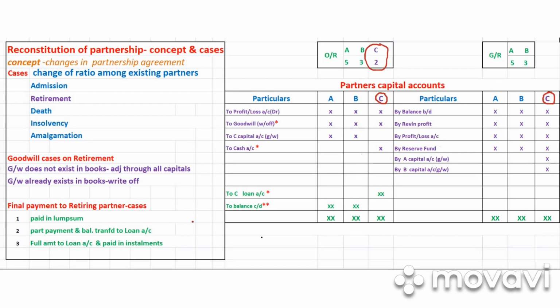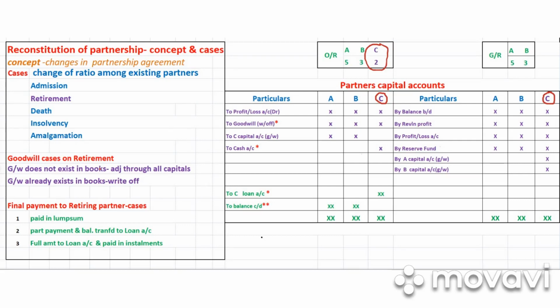Here in this case, one particular partner is leaving the partnership business due to some reason, maybe personal or something else. One particular partner does not wish to continue the business. He wants to discontinue, close everything and leave the partnership business. This is known as retirement of partnership, right?